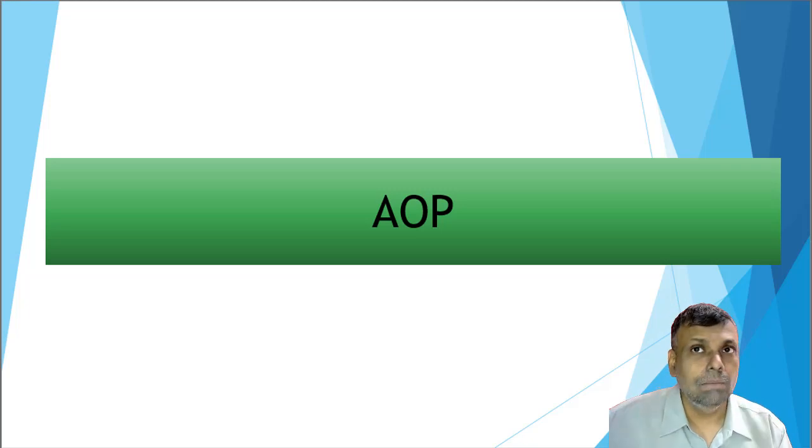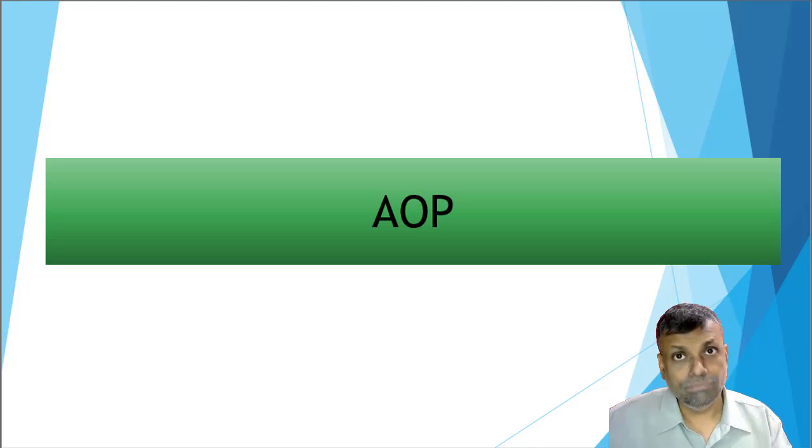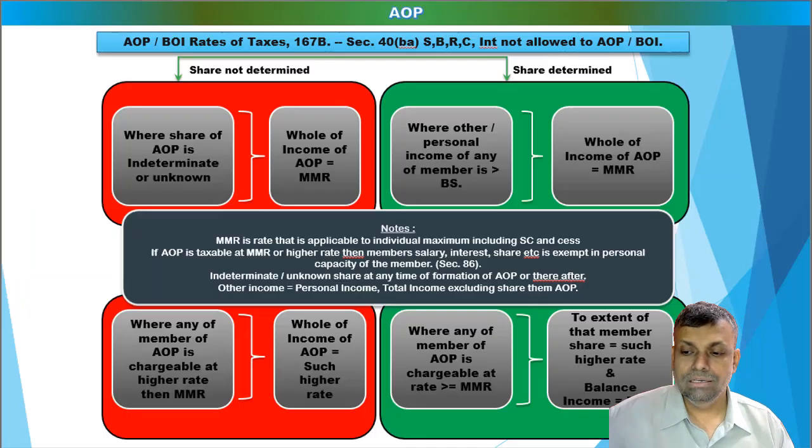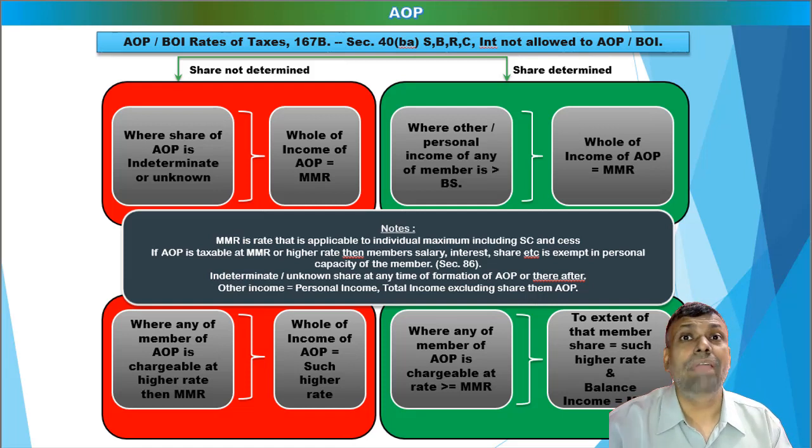Focus on the tax liability implication, the tax liability of the AOP and the tax liability of the member. They just have that side by side understanding very properly from the AOP point of view. Under section 167B, friends, is one of the most important sections for AOP, and that particularly tells you about the rates of taxes. Here, friends, the concept of MMR comes into picture, maximum marginal rates of tax.